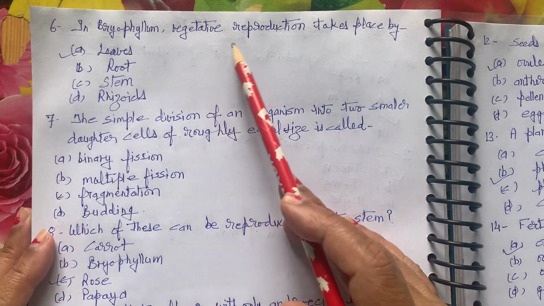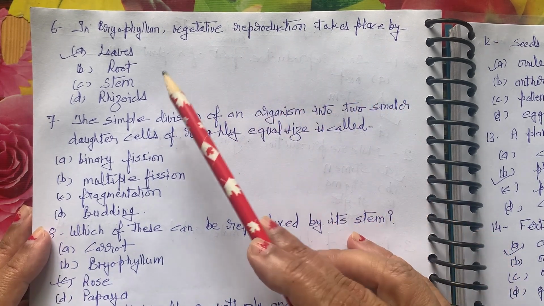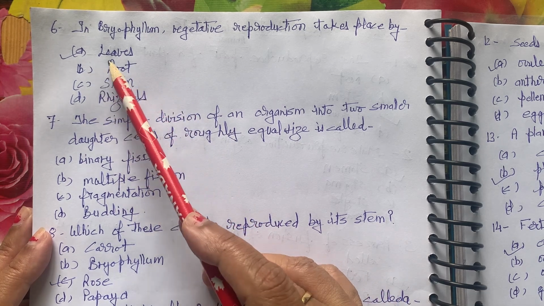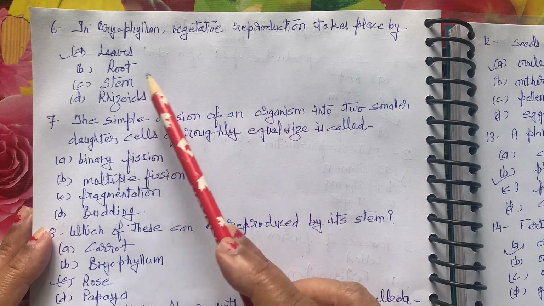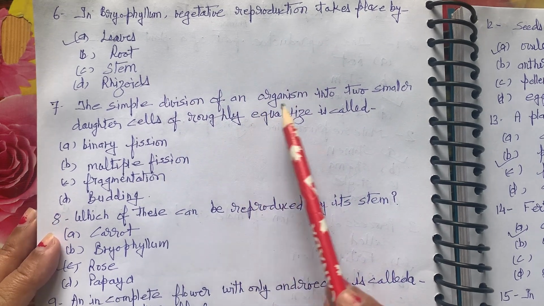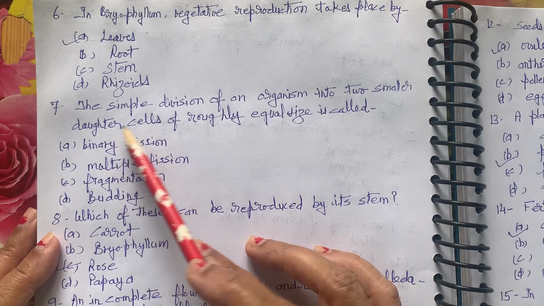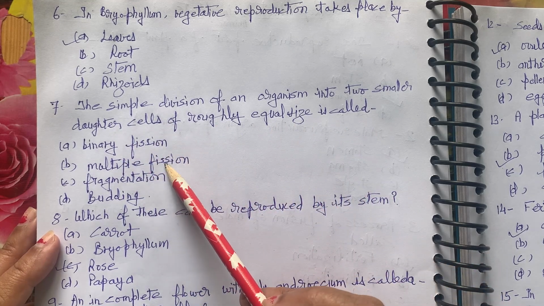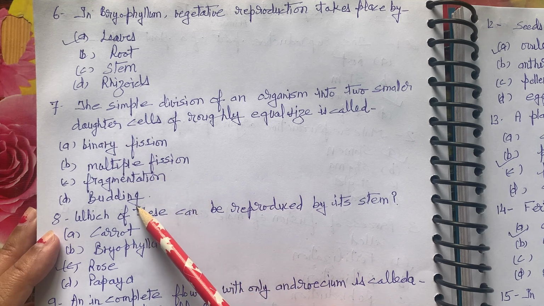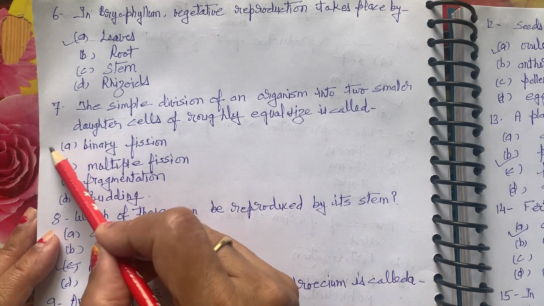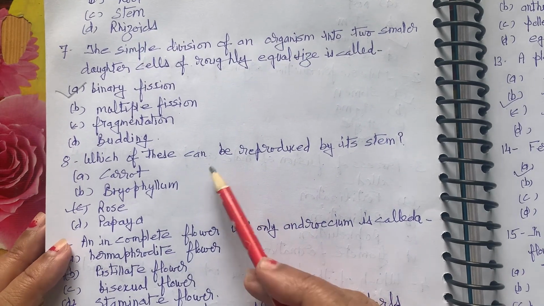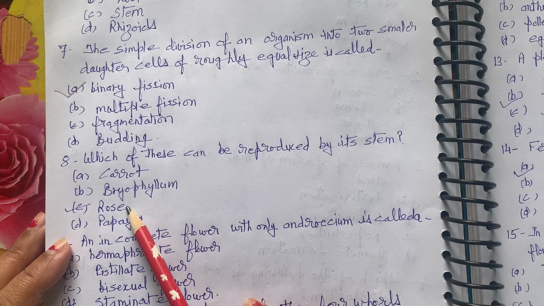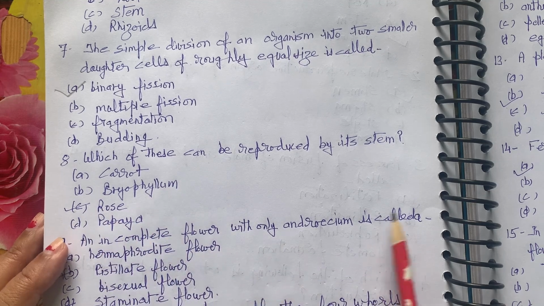Next, in bryophyllum, vegetative reproduction takes place by leaves, root, stem, rhizoids. Correct option, leaves. Bryophyllum reproduction takes place through leaves. The simple division of an organism into two smaller daughter cells of roughly equal size is called binary fission, multiple fission, fragmentation, budding. Correct option, binary fission. Which of these can be reproduced by its stem? Carrot, bryophyllum, rose, papaya. Correct option is rose.